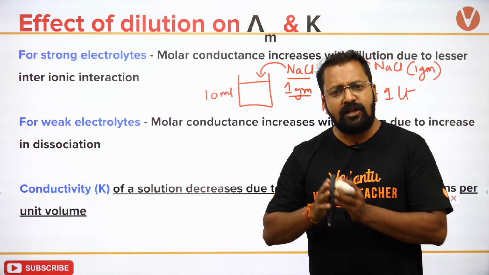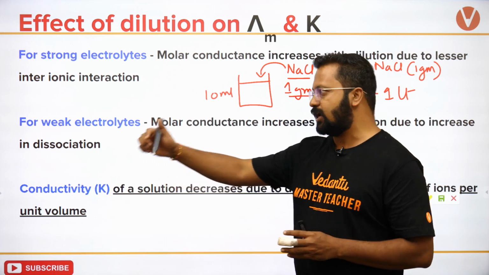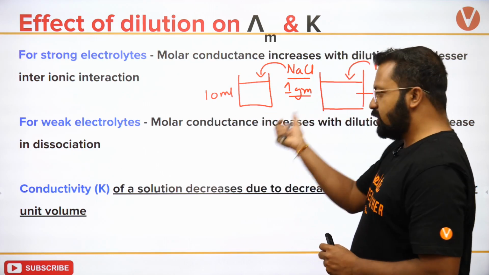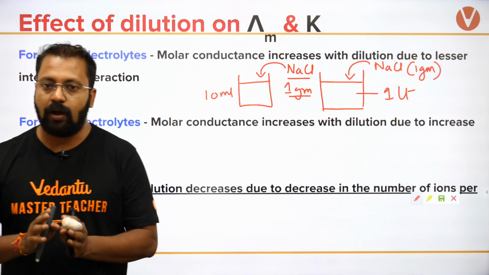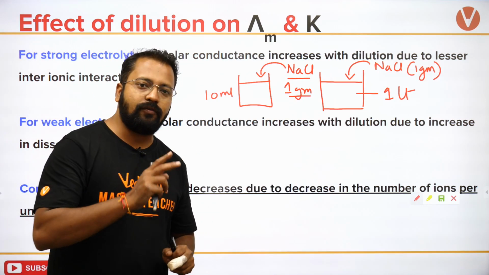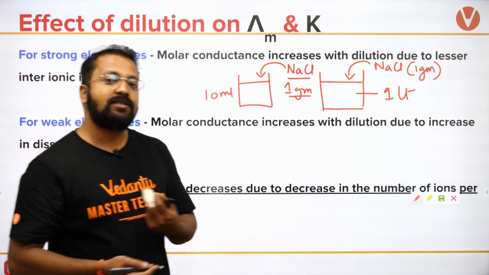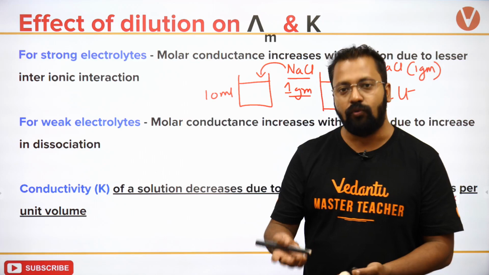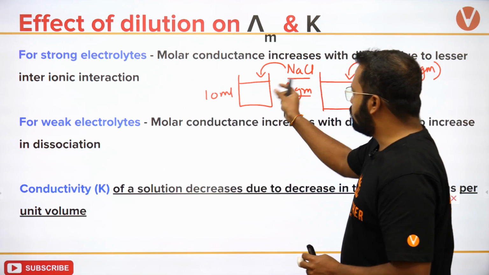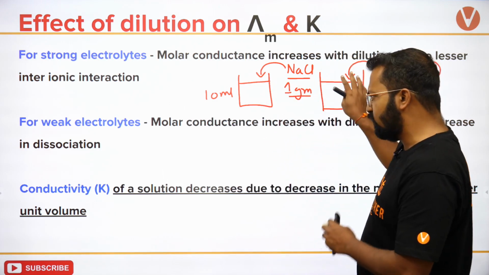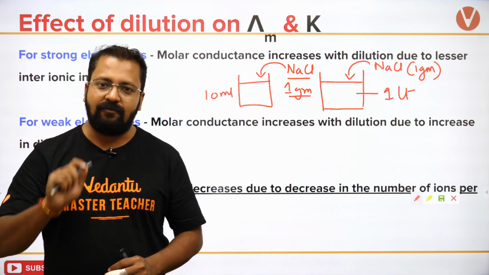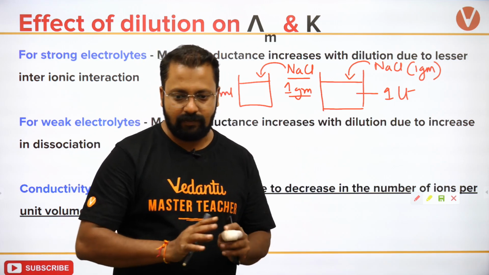1 gram of NaCl will dissociate completely, complete dissociation हो जाएगा. So whether it is 10 ml of water or whether it is 1 liter of water, it will dissociate 100%. If that is the scenario, we measure the molar conductance in both these cases. Molar conductance takes into consideration how much the ions can move. So अगर 100% ions dissociate कर गए हैं, if 100% ions are dissociated over here, 100% ions are dissociated over here, so salt is dissociated to an extent of 100% in both the cases, I should get the same value of molar conductance in both of them. Okay?